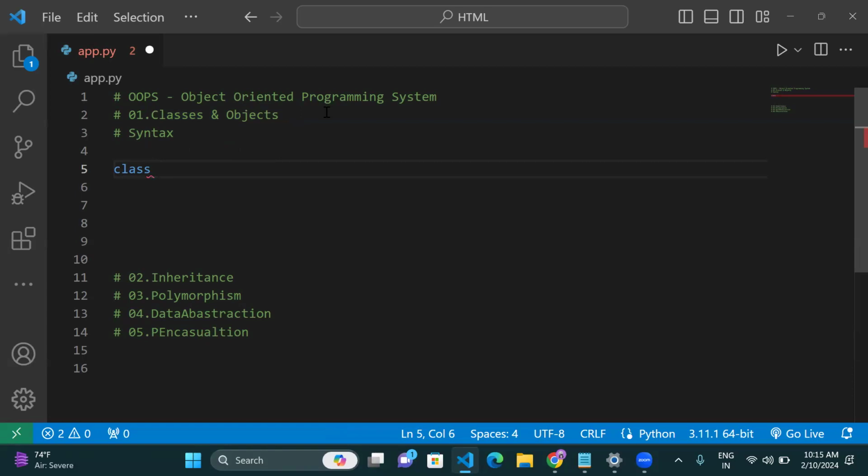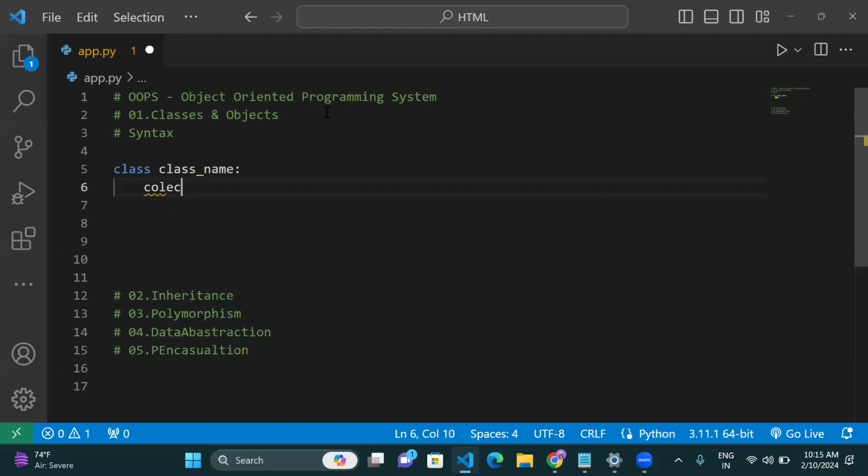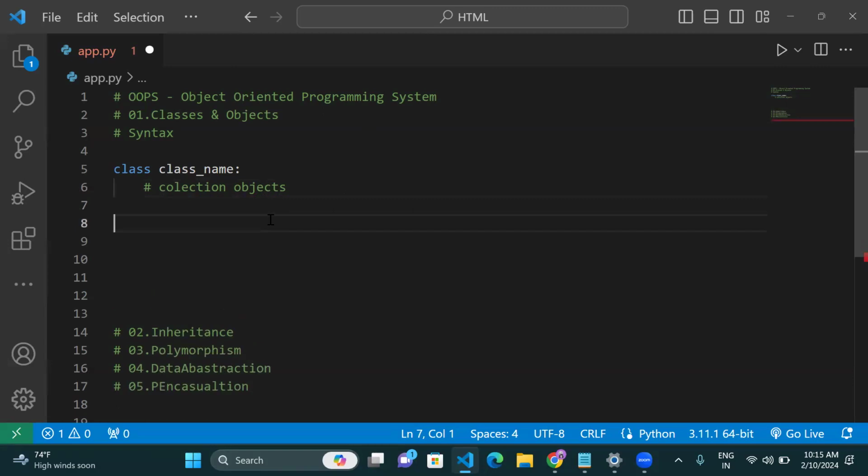Same way, class is a keyword, and then the class name should be mentioned here, and then a colon. Inside the class, you can pass a collection of objects. Object is nothing but functions. You can create a collection of functions inside the class. Clear, ma?